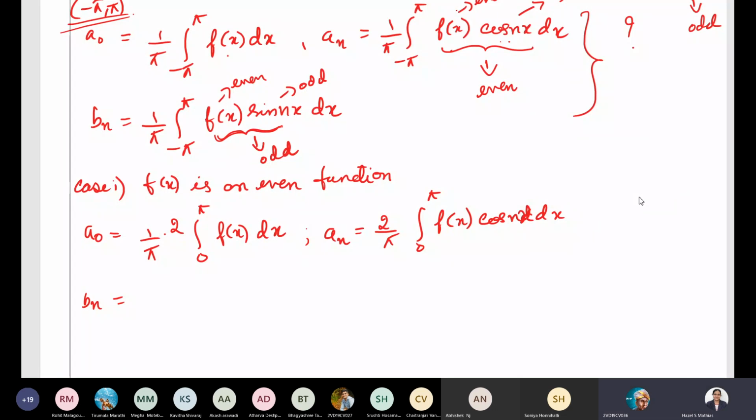What is Bn? 0. Very good. Now see, from this what you can conclude: suppose f of x is an even function, you can directly conclude that Bn equal to 0. You need to find only a naught and an. Is it clear, everyone?